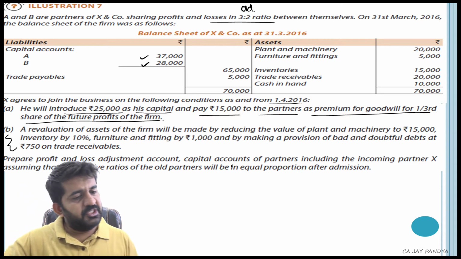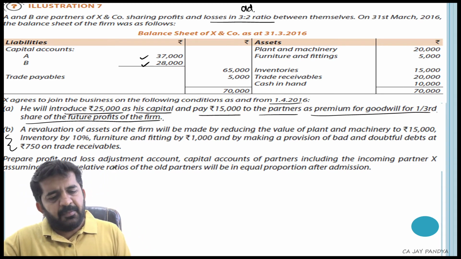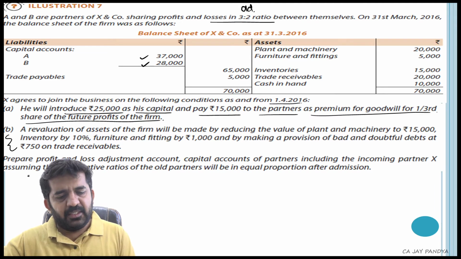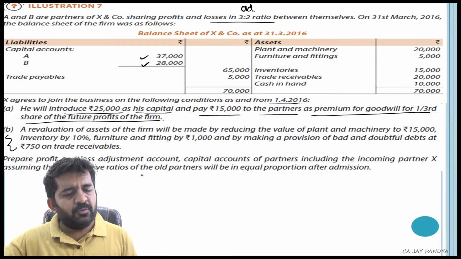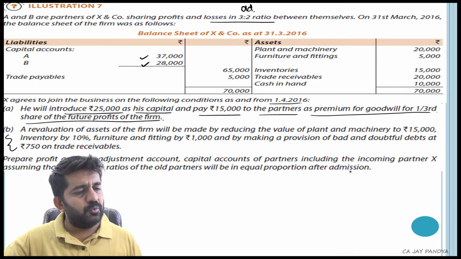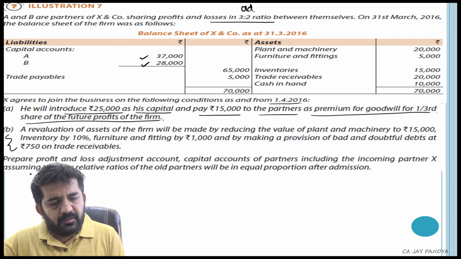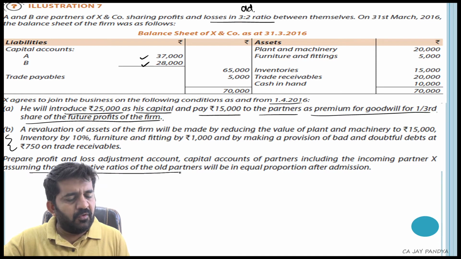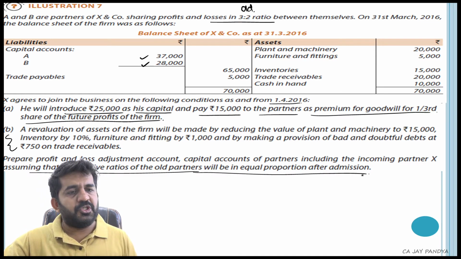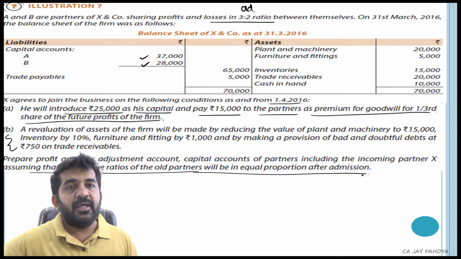Prepare profit and loss adjustment account, capital accounts of partners, including the incoming partner X, assuming that the relative ratio of old partners will be in equal proportion after admission.